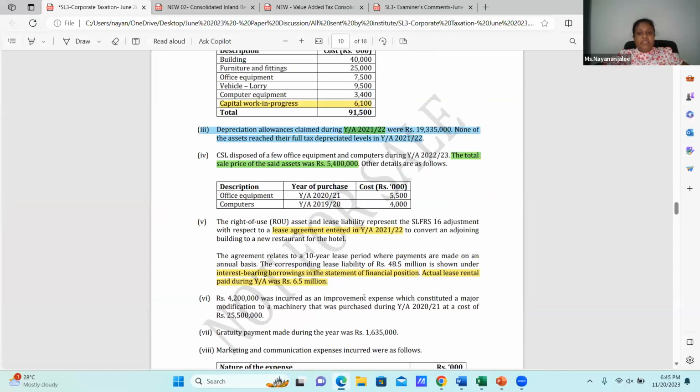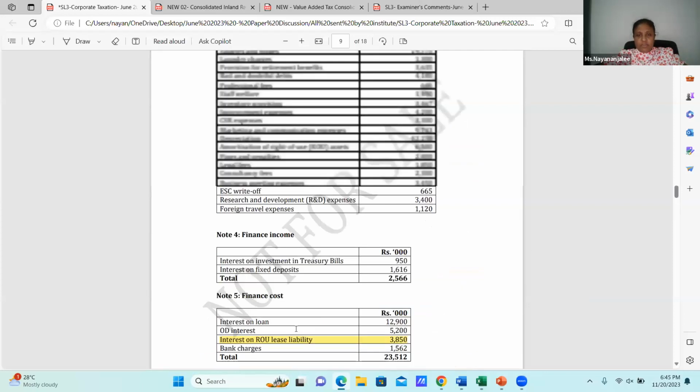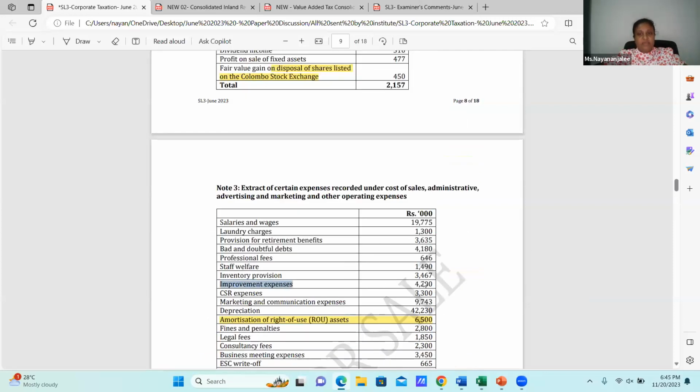Okay, and then the next adjustment, adjustment number 6: rupees 4.2 million was incurred as an improvement expense which constituted a major modification to a machinery that was purchased during the year of assessment 2021 at a cost of rupees 25,500,000. This is the cost given, year of purchase given, and the nature is the improvement expense. What is the amount of improvement expense charged to the income statement? 4.2 million, which is given in the adjustment.